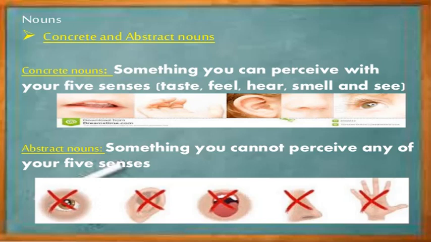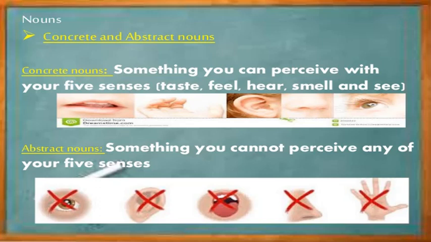You can taste with your tongue. So tongue, nose, eyes, ears, your skin. So these are all sense organs. You can feel with your skin, you can taste with your tongue, you can hear with your ear, you can smell with your nose, you can see with your eyes. So these are your five sense organs.